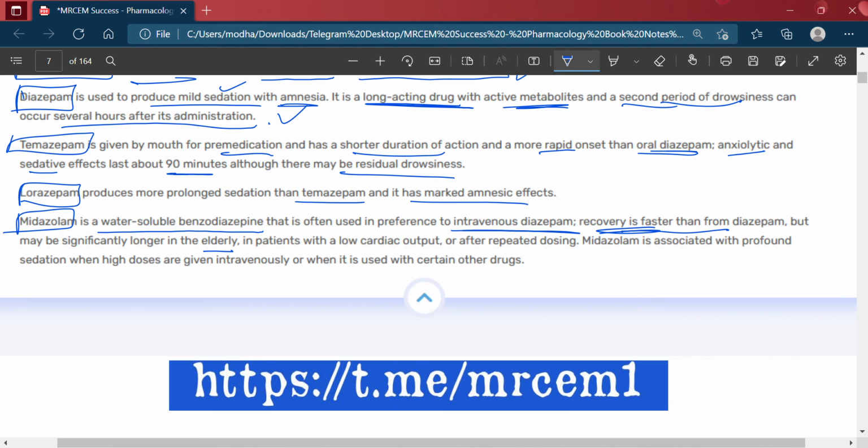In patients with low cardiac output, or after repeated dosing, midazolam is associated with profound sedation when high doses are given intravenously, or when it is used with certain other drugs.